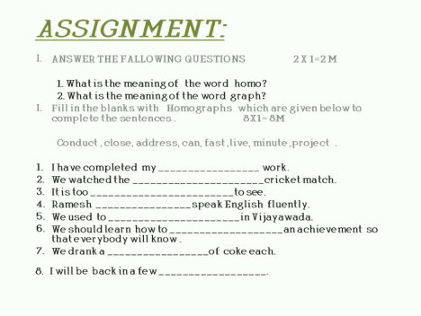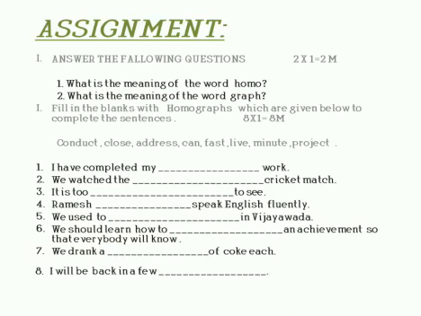Here I have given you an assignment. The assignment consists of questions, fill in the blanks, and multiple choice. First, answer the following questions. What is the meaning of the word homo? What is the meaning of the word graph? These two are one-word answer questions, and each question carries 1 mark.